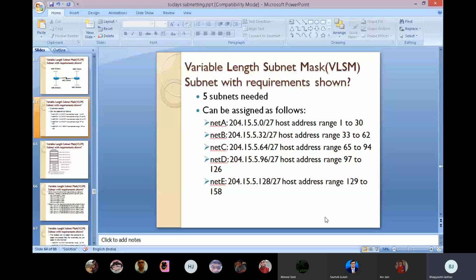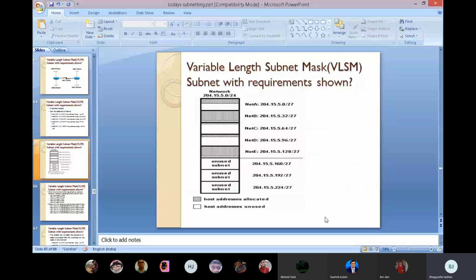We will assign this. Now practically, see subnet with requirements: this is network A, network B, network C, network D, and network E, and the others are unused subnets. These three are host addresses already allocated for this subnet, and those that are blank are host addresses unused.